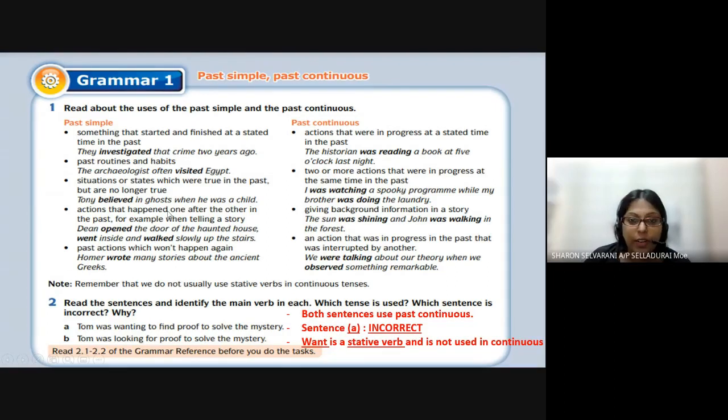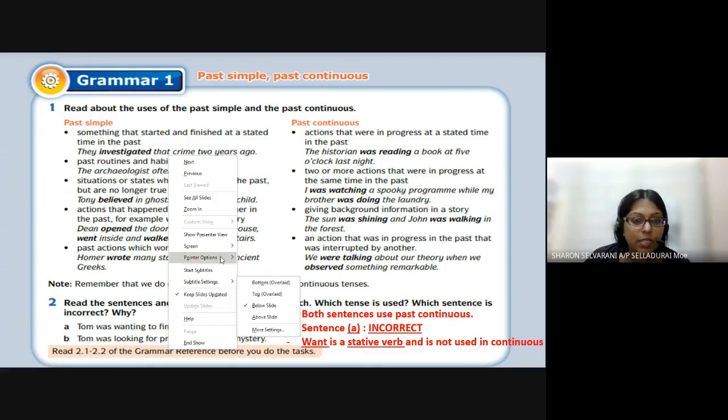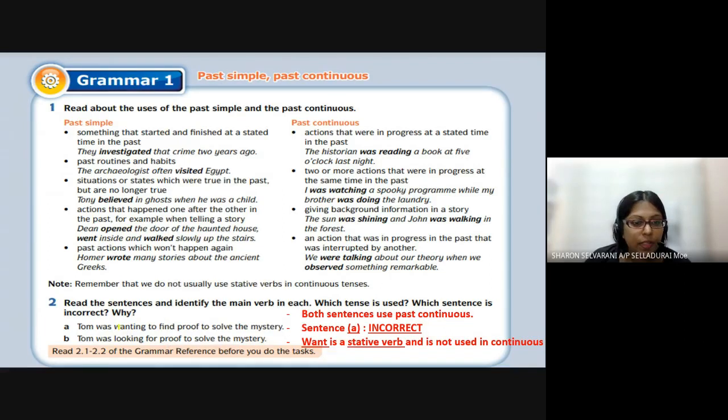Sentence A is incorrect. Why is it incorrect? Because the word want is a stative verb, so we do not use a stative verb in past continuous. But this one is correct, because want is a stative verb and it is not used in the continuous form. Tom was looking for proof to solve the mystery. So this is how you use these words in the context of a sentence.